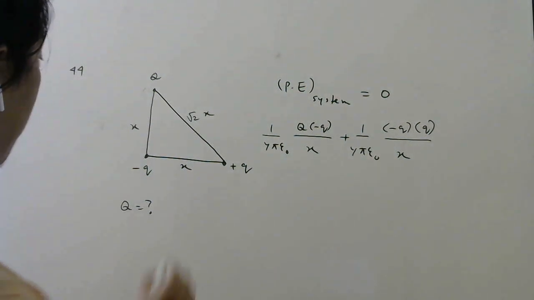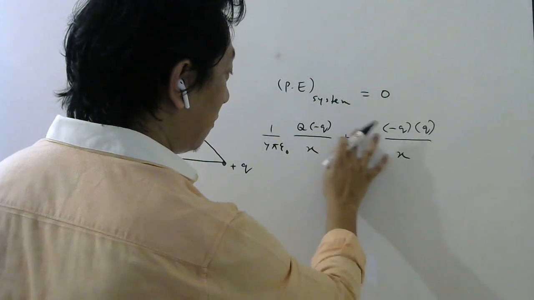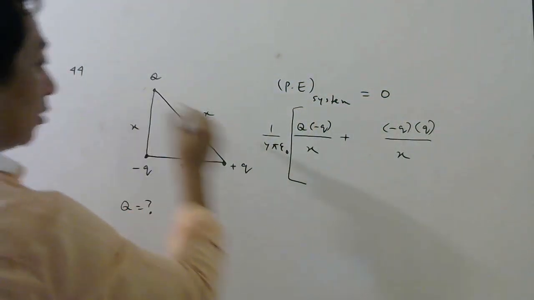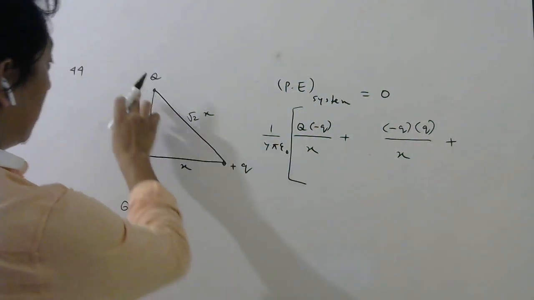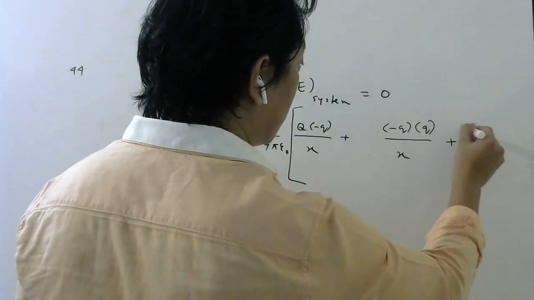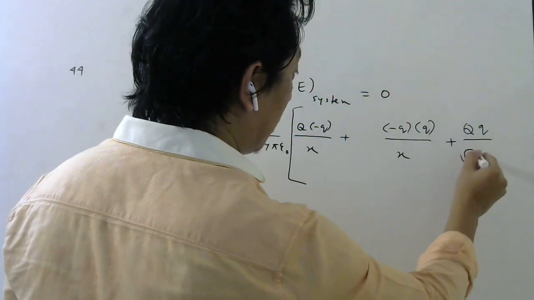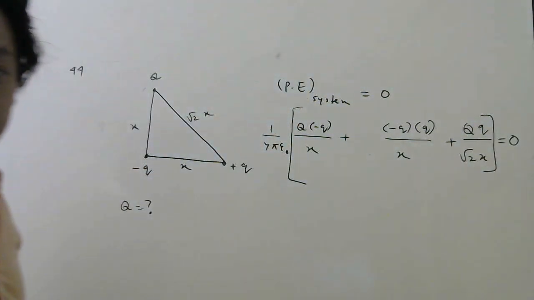And the third pair is this. Let me take the common factor out, because it will be there everywhere. Then this pair will be 1 by 4 pi epsilon naught, I took common, q divided by the distance between them, which is root 2x. So that should be equal to 0, according to the question.